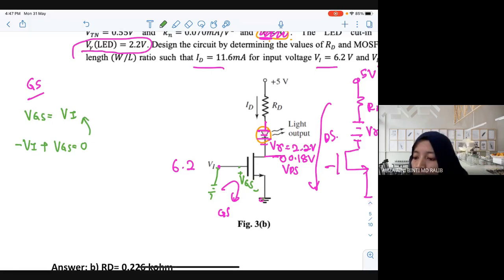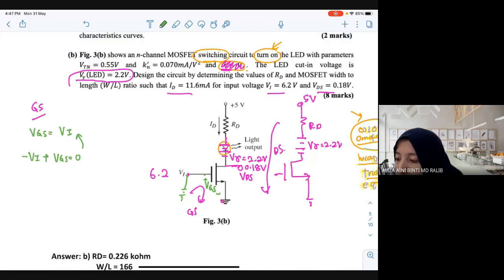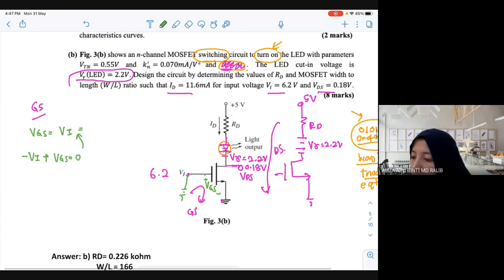Okay, so your VGS here is already a value. That is how much? 6.2 volt. So you already know your VGS. So now this one is settled. Now let's move to the DS loop. Can I have one volunteer to do the DS loop from here until here? Who wants to try? Last question for today.